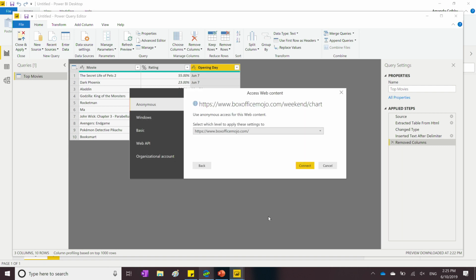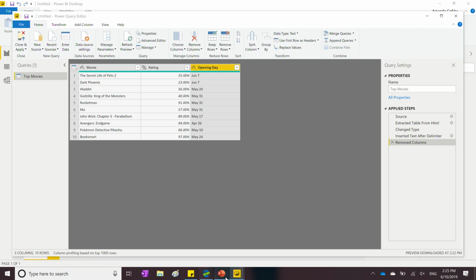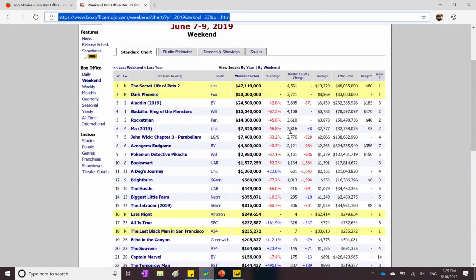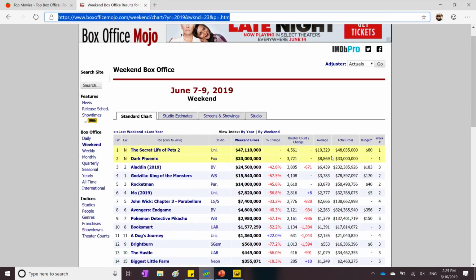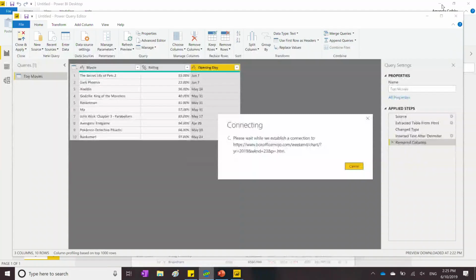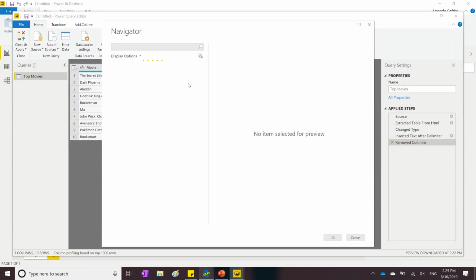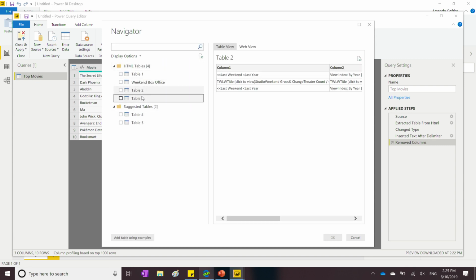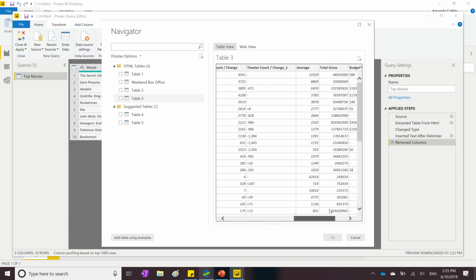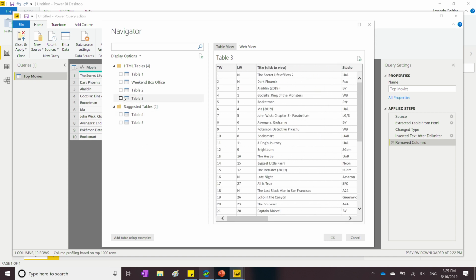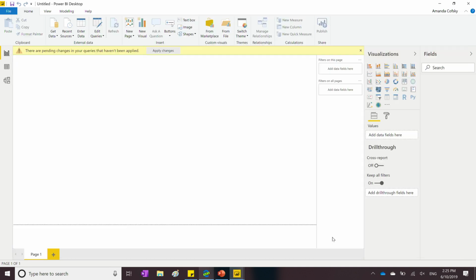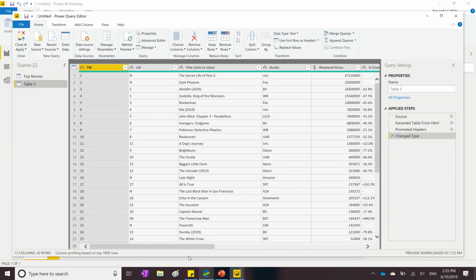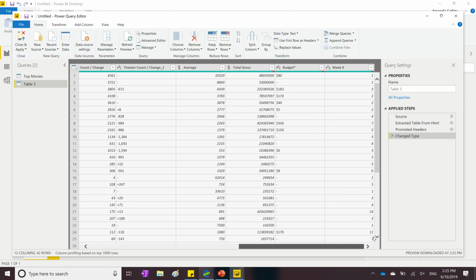And then this time, I'm pulling in my data from Box Office Mojo, which has the revenue data for all these movies, so I can see the revenue as well. And in this case, if you look through the data, you'll see that it's formatted in an HTML table, so I don't even need to do that from example work. I can just click the box and hit OK, and I will have that table available to me.